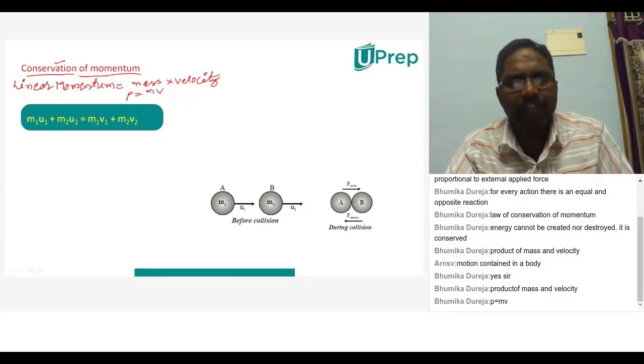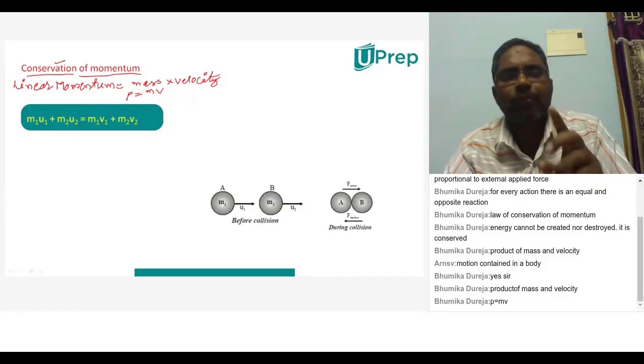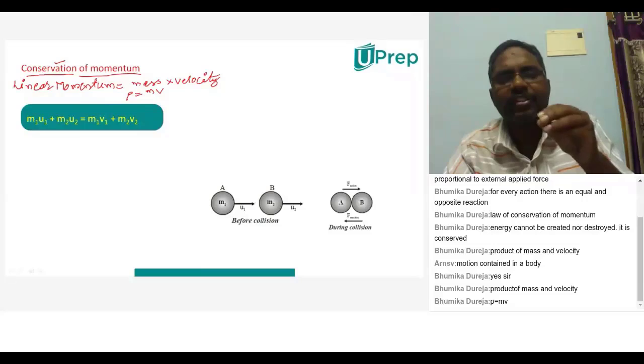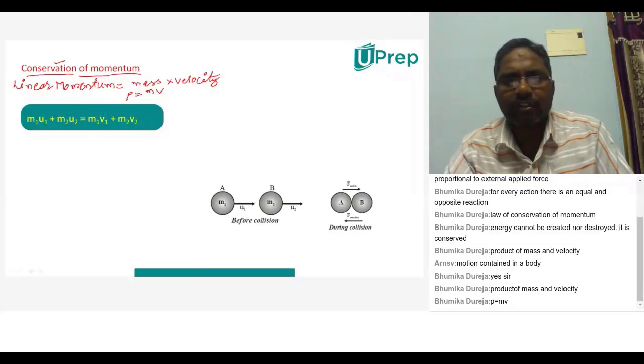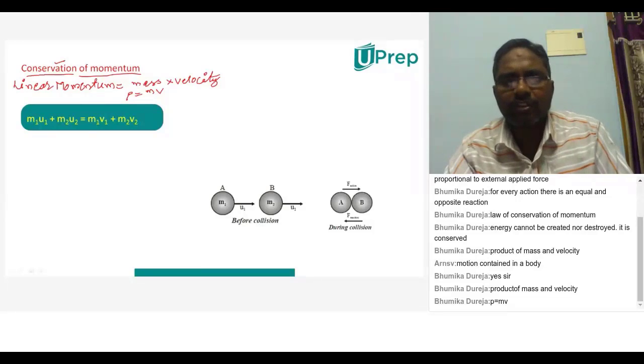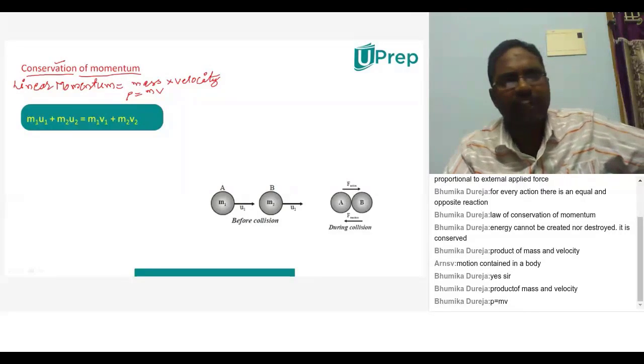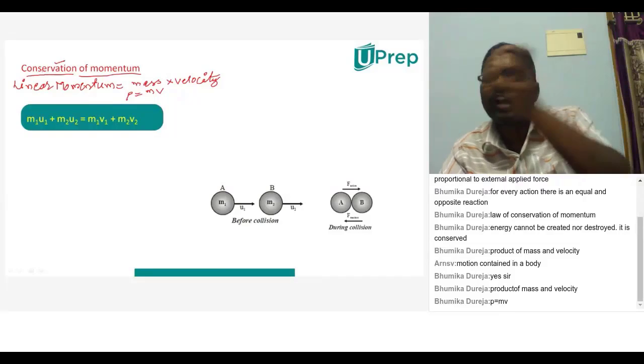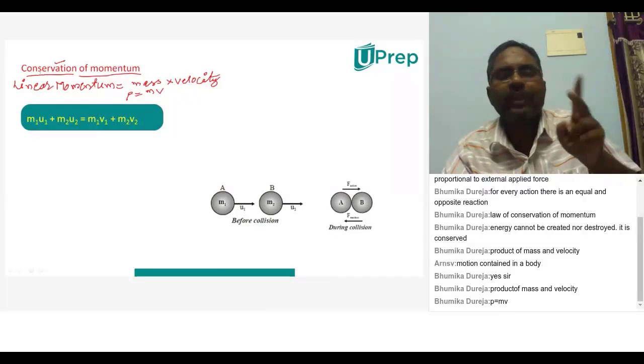In the same manner as conservation of energy, conservation of momentum means the momentum of a system will be conserved. The momentum for one state of a system and for the other state of the system will remain constant.